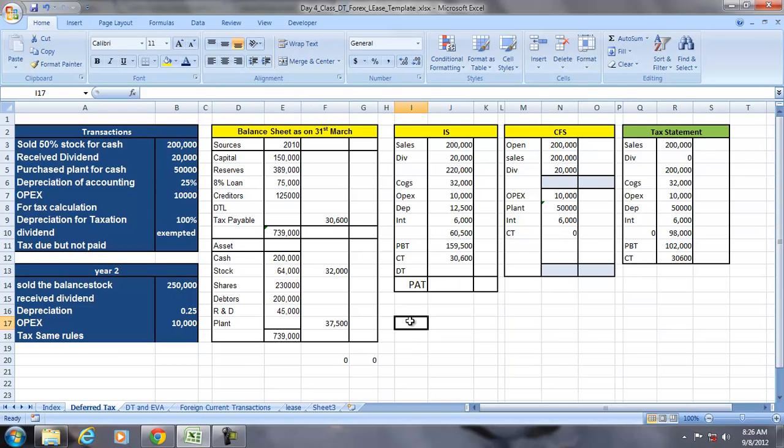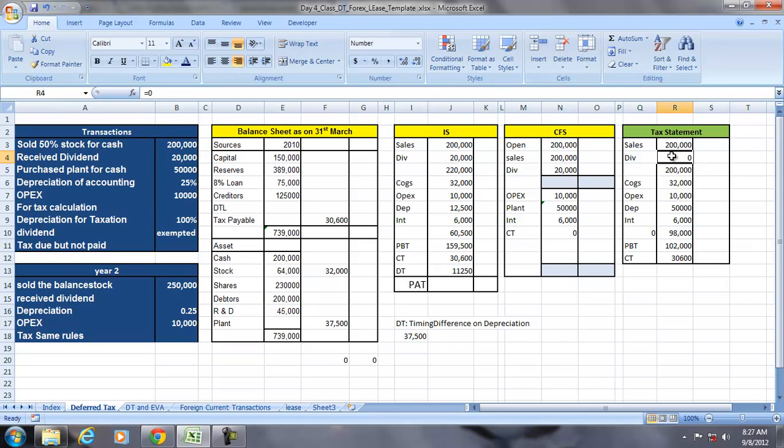And deferred tax, the deferred tax in this case comes because of the timing difference. The timing difference on the depreciation: 50,000 minus 12,500. The depreciation leads to the deferred tax here, whereas the dividend is called a permanent difference.